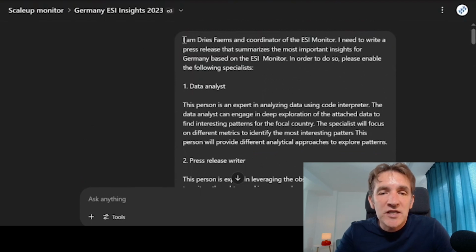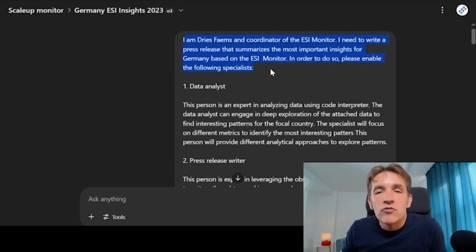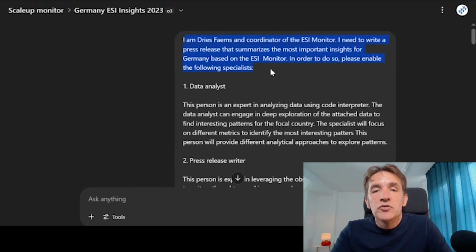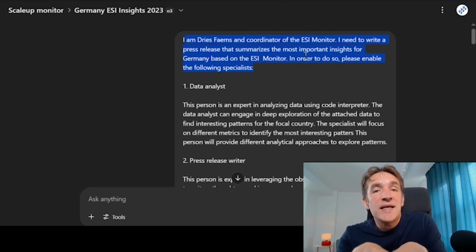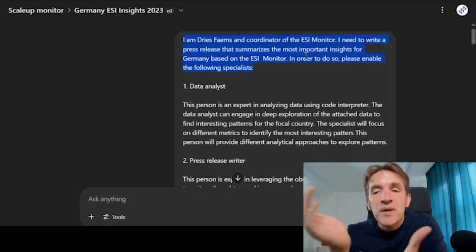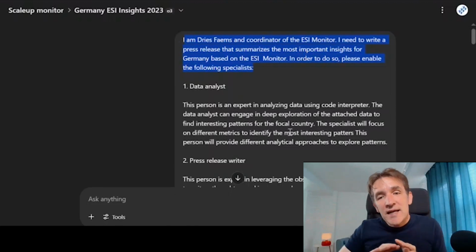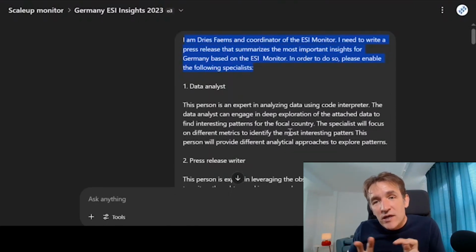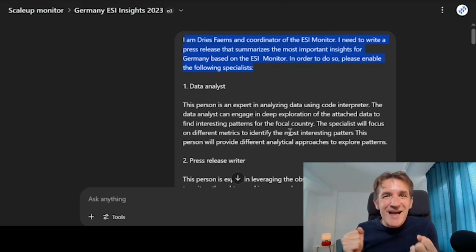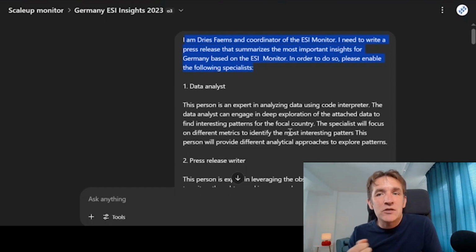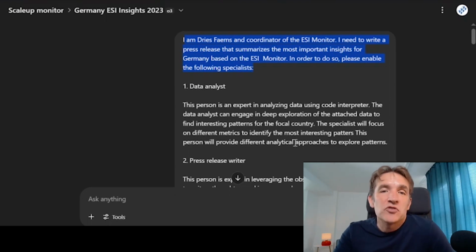And so here is my starting point. I'm just telling who I am and what I want to do. I want to create a press release with the most important insights for Germany based on this monitor. So in the end, what you do here is you give it a task, and then you describe the specialists, the experts that are needed to execute the task. That's what you're doing here. You're actually creating a kind of team of experts.